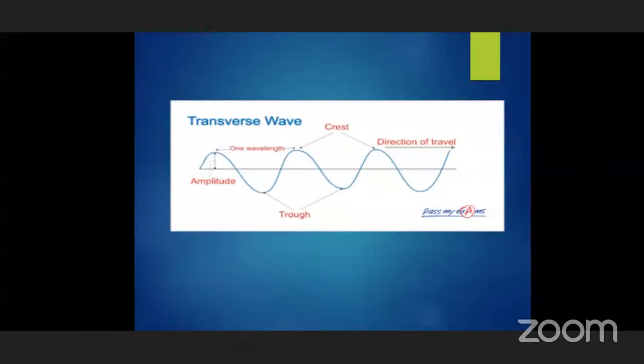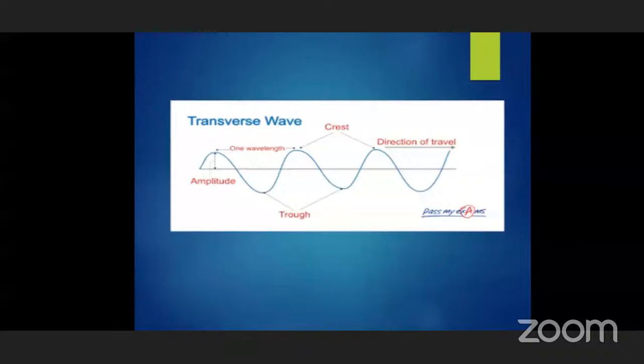Both the positions and the directions of the particles should be the same. You can see many such particles during this transverse wave, but to understand easily, we can take two consecutive crests as shown in this figure. The distance between two consecutive crests is also a wavelength.